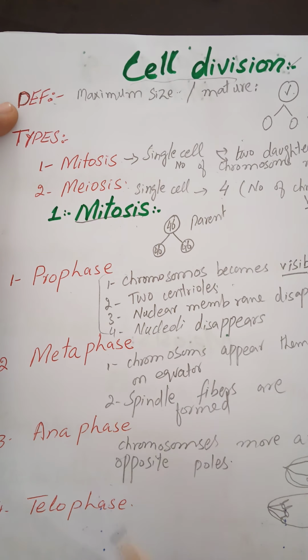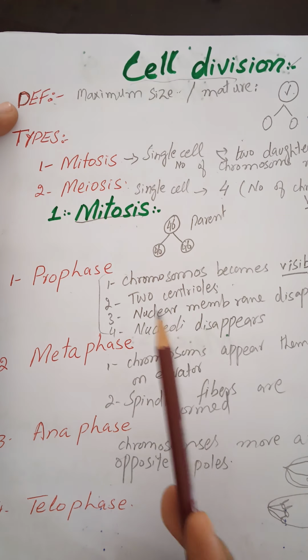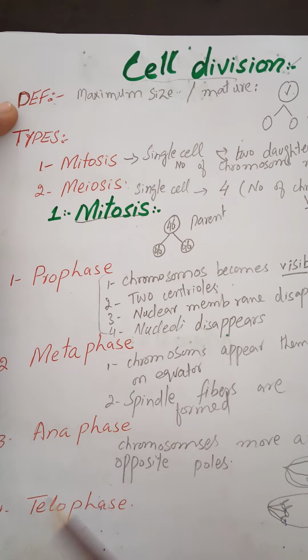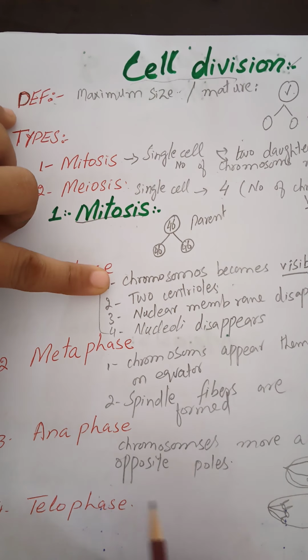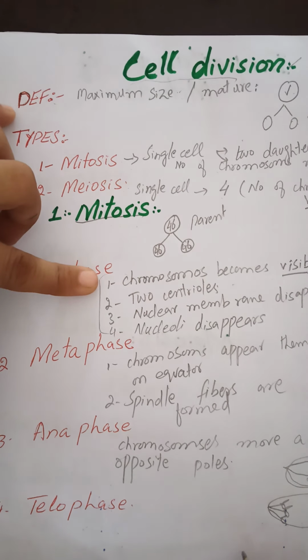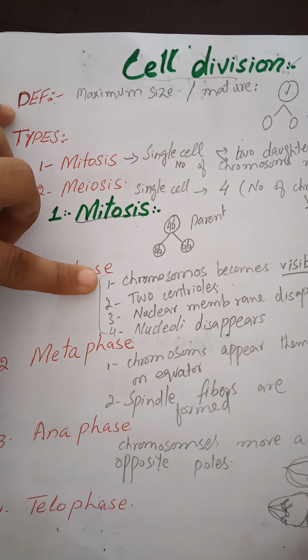Telophase is just the opposite phase to the prophase. All the steps which happened in prophase will become opposite in telophase. First of all, the spindle fibers will attract the chromosomes. Chromosomes will reach the opposite poles. The membrane will invaginate and the cell will divide into 2 daughter cells.